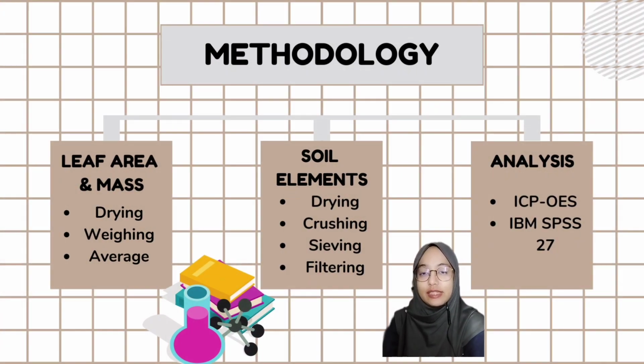Moreover, the methodology in the study have three parts. First part is leaf area and mass, where I perform drying, weighing, and average. And then the second part is soil element, where the soil is being dried, crushed, sieved, and filtered. And lastly, the analysis is using ICP-OES and IBM SPSS 27.